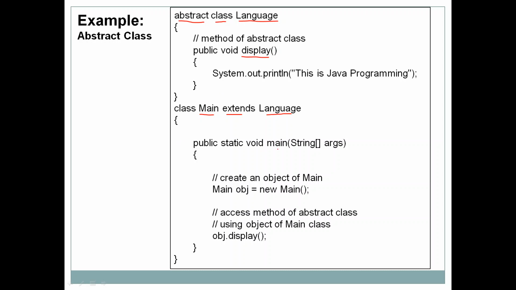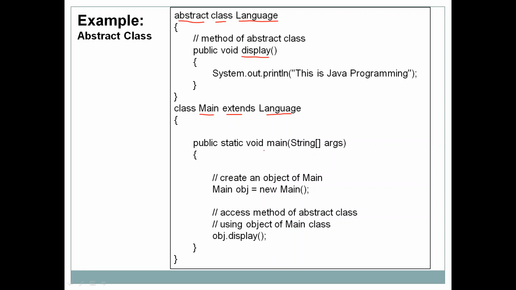Then public static void main. When a particular class is extended, all the properties of that class are also properties of the subclass which is extending the class. So the Main class now has all the properties, that is, the display method is part of the Main class as well.